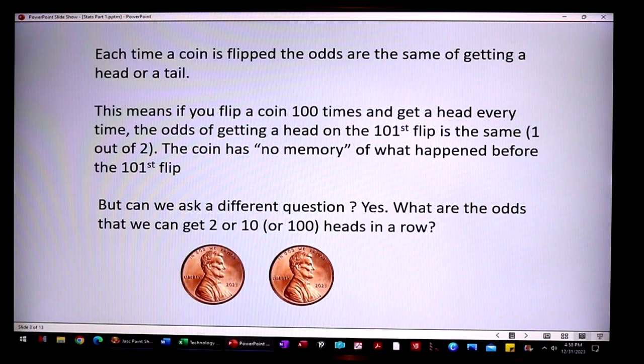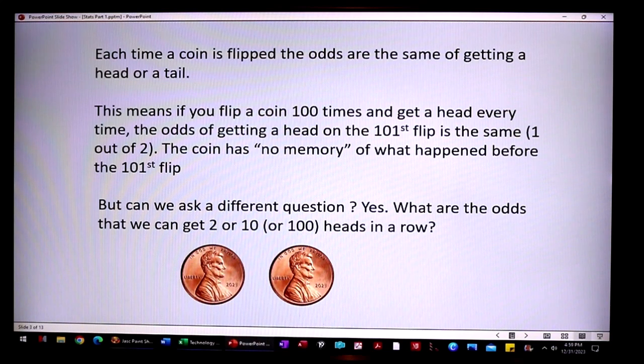Each time the coin is flipped, the odds are the same. And this is important to know. It means if you flip a coin 10 times or 100 times and get a head every time or a tail every time, the odds of getting a head on the 101st flip is the same as the first flip. That's 1 out of 2. It doesn't change. The coin or the toss doesn't have any memory of what happened before the latest flip. So it's always 1 out of 2. So that's important to remember.